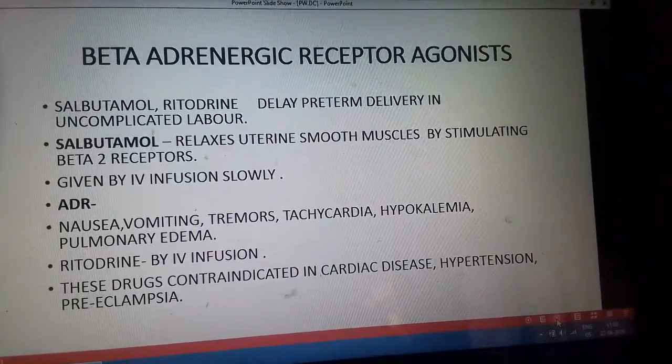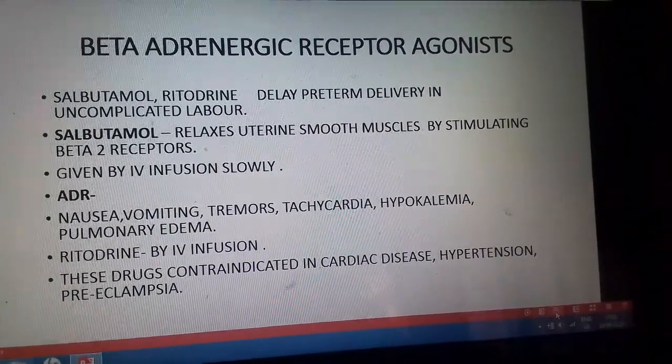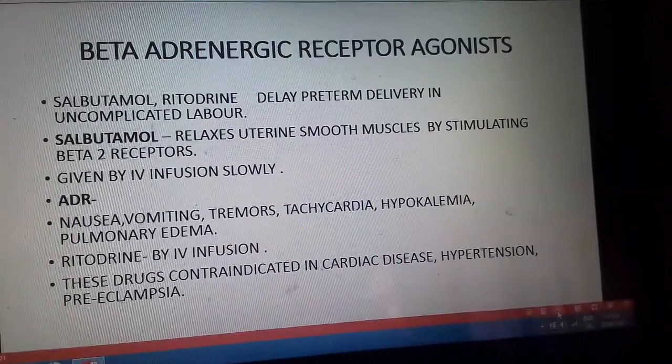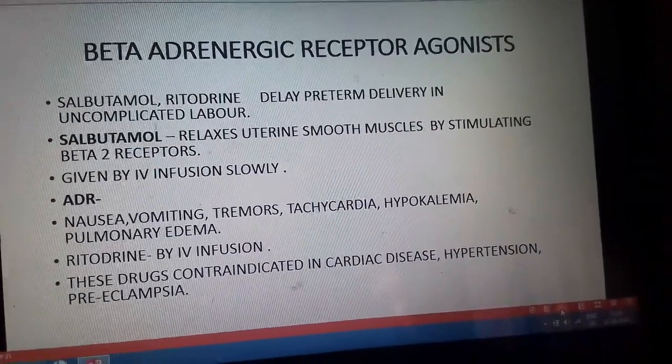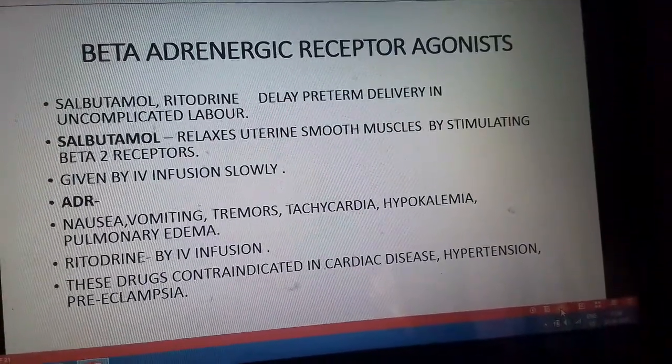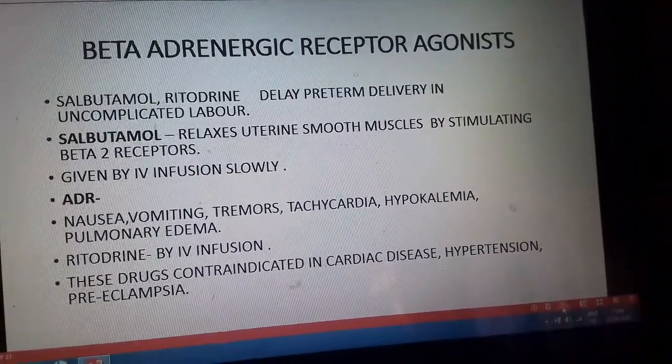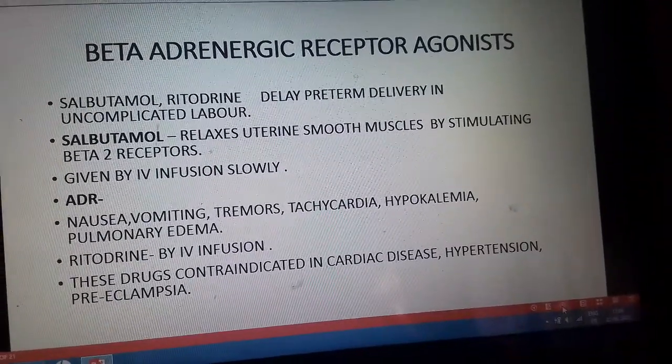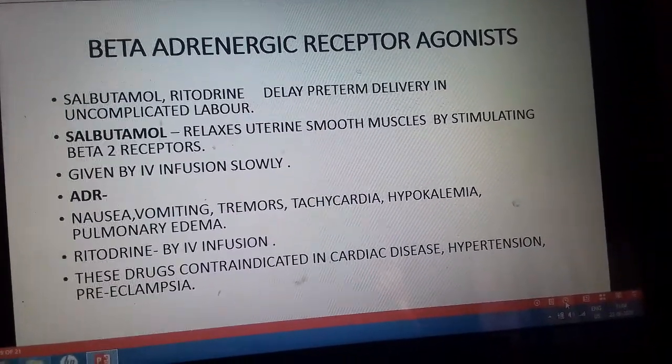Now coming to the beta adrenergic receptor agonist, the beta-2 receptor agonist. These are salbutamol and ritodrine. Beta-2 receptors are located on the uterine smooth muscles and when they are stimulated they cause uterine relaxation. They delay the preterm labor.